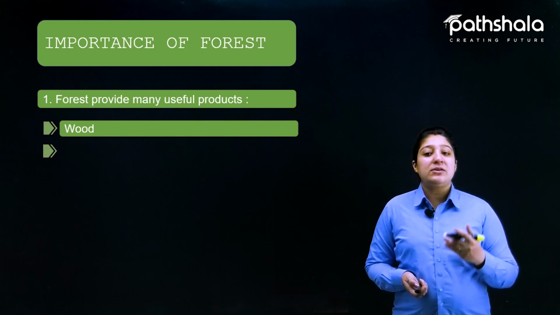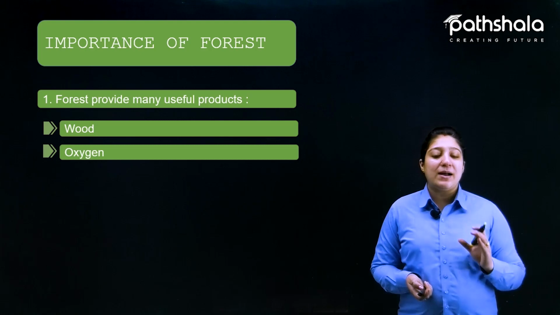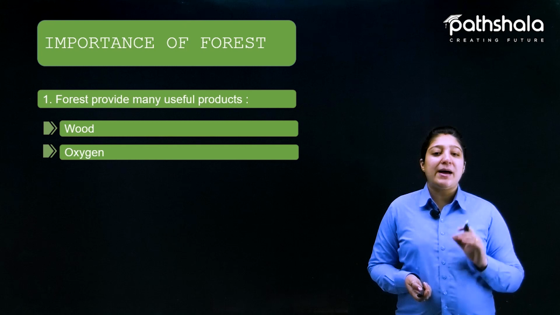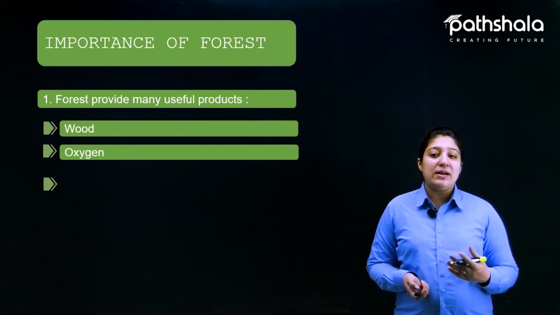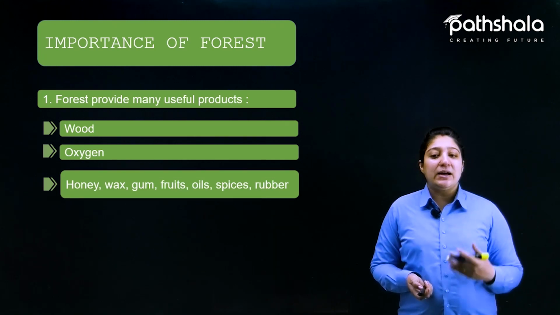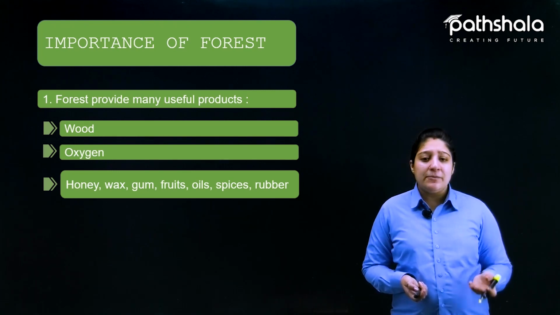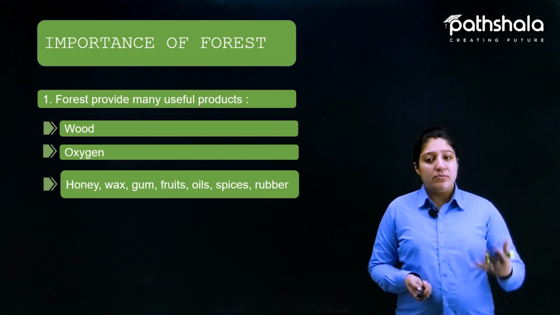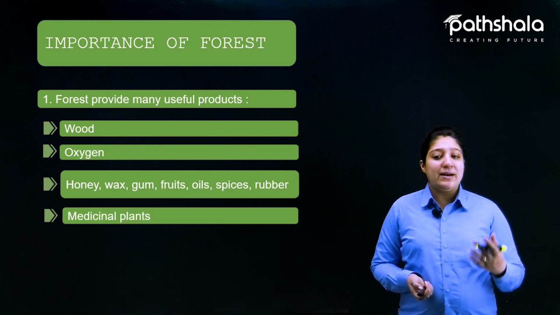The other thing is oxygen. We already know that oxygen is provided by the plants to us and to all the living organisms on the earth's surface by performing the photosynthesis process, right? After that, there are different kinds of products useful to us provided by the plants, like honey, wax, gum, fruits. There are many kinds of spices, many kinds of oils which are provided by the plants to us. And the main thing is the medicinal plants.